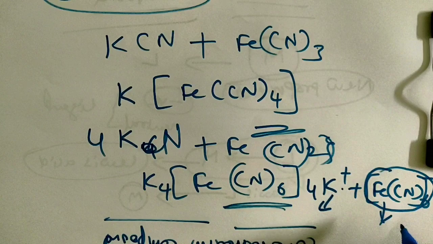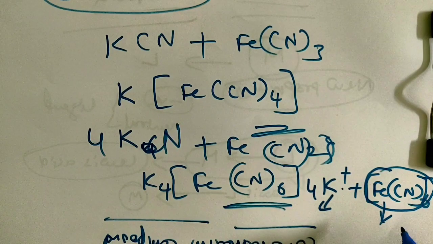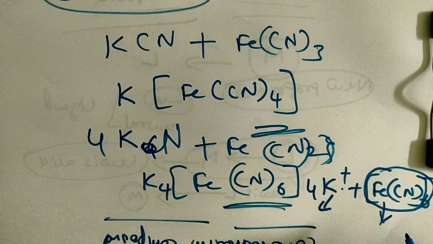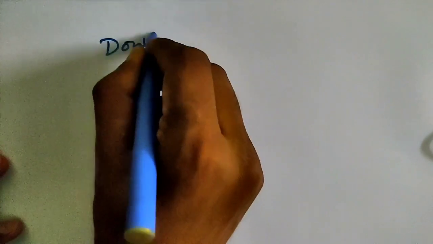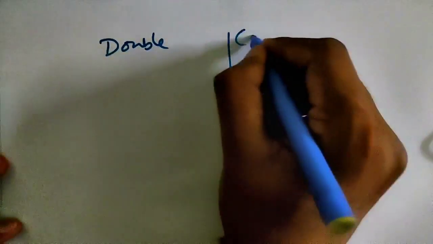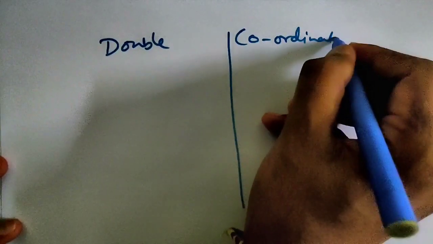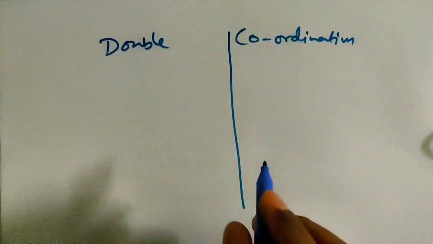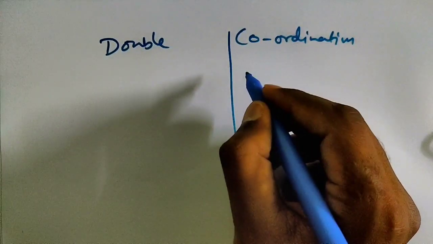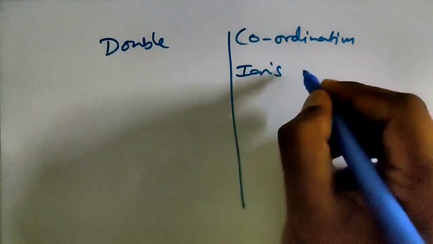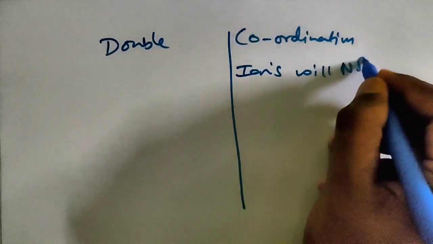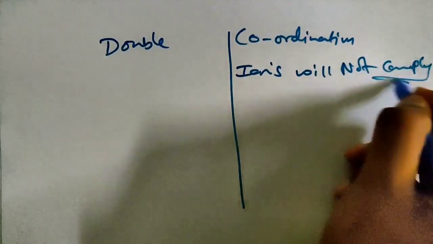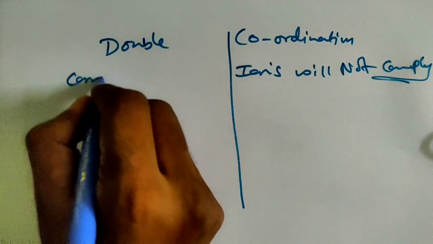Clear, children? So now moving to the differences between the double salt and coordination compound. So when we are talking about the difference between the double salt and coordination compound, see, in the coordination compound, okay, so first I will write the coordination compound. In the coordination compound, it is not ionizable. It does not dissociate into ions completely. Ions will not be formed completely when it dissolves in water. Here, completely ionizable.